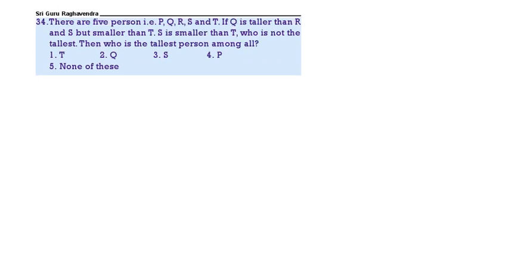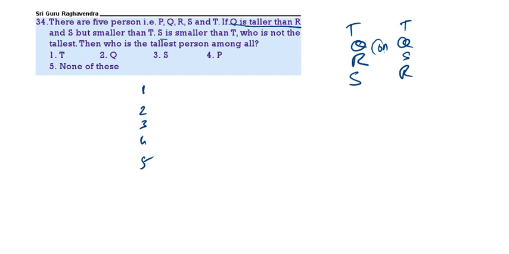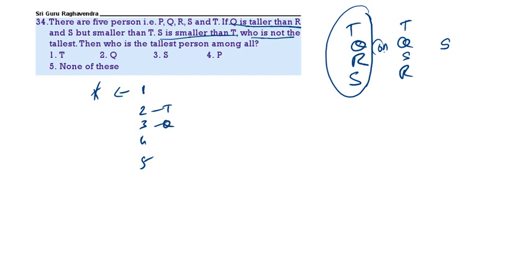Next, there are 5 persons: 1, 2, 3, 4, 5. First, Q is taller than R and S but smaller than T. That means it can be both ways. Then S is smaller than T. Who is not the tallest? T cannot come first, but T, Q, then S, R or R, S will come. Now who is at the first place? P. So who is the tallest? P is the tallest. 4 is the correct answer.